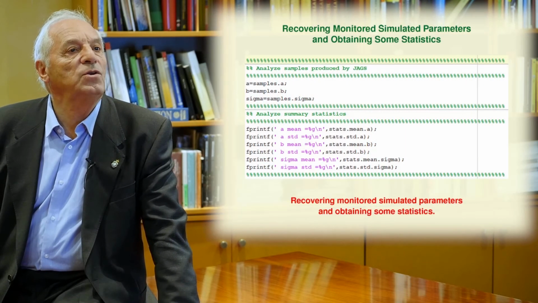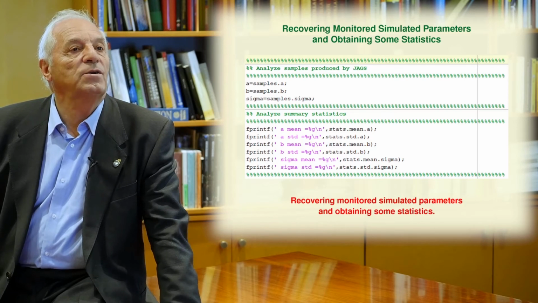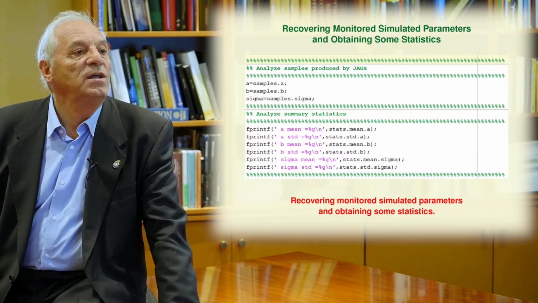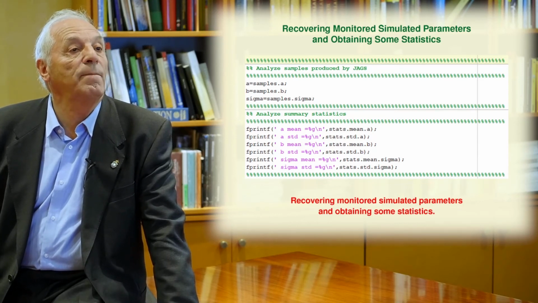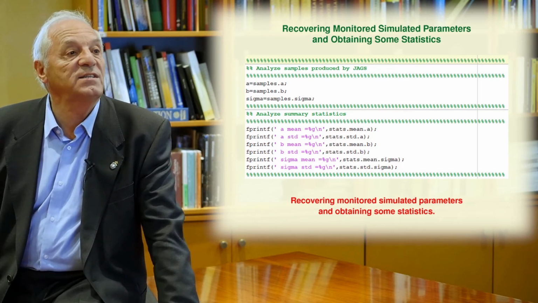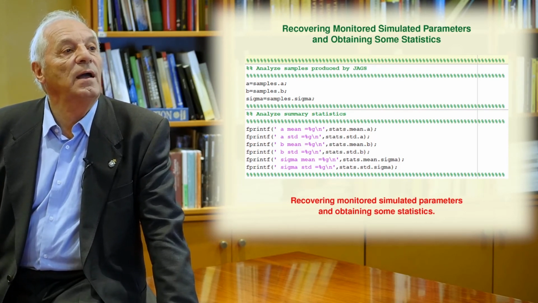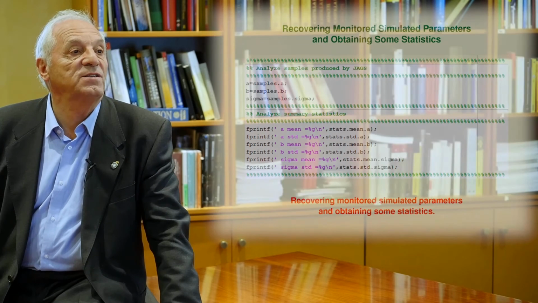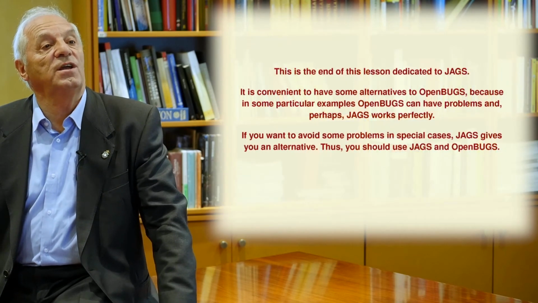And then you need to recover the results given by JAX, and this transparency tells you how you can do that. The samples variable, which was used as an output to the calling JAX command, contains the information, as you can see in the first three commands in this transparency. And this is the end of this lesson dedicated to JAX.